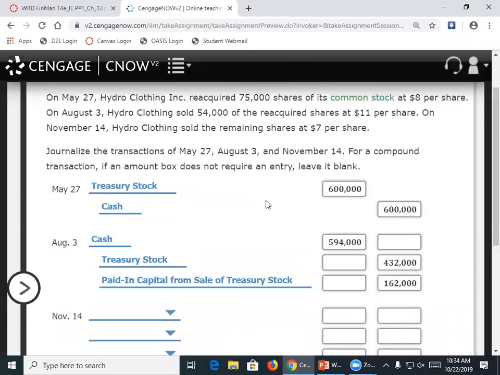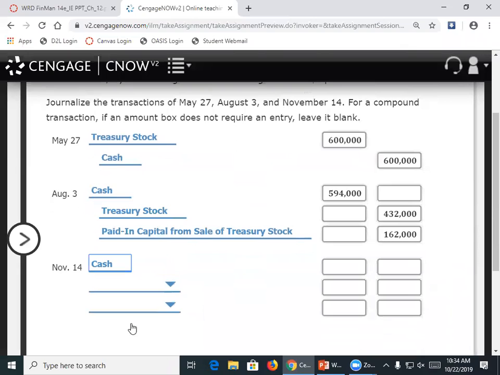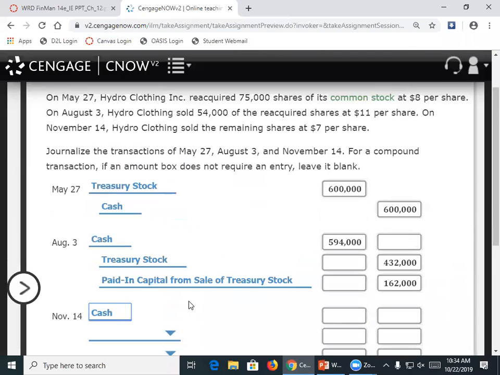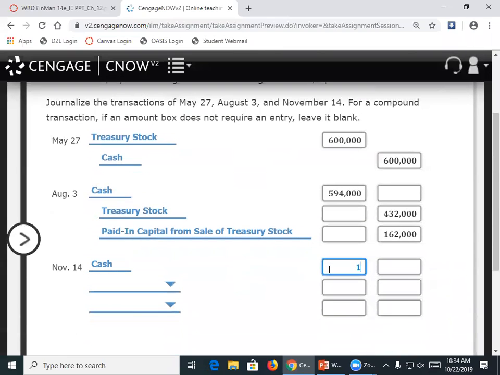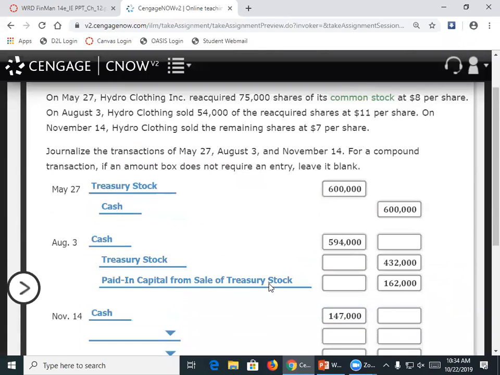And then our last entry, November 14th, we sold the remaining shares at $7 per share. So did we sell them for more or less than what we paid for them? Less. Good. We sold them for 7 instead of 8. So on November 14th, how much cash did I receive? 147,000. Very good. So it would have been the remaining shares, which is what, like 21,000 shares at $7 per share.